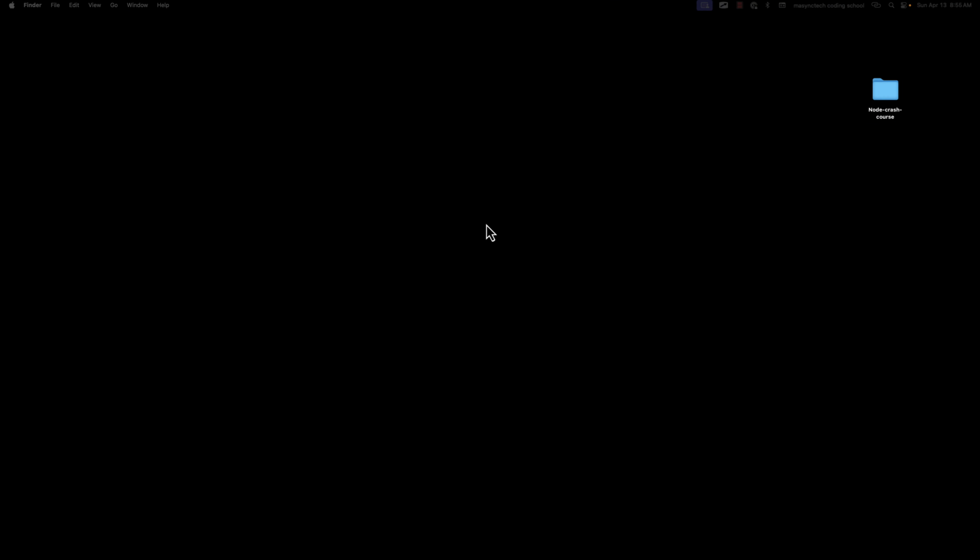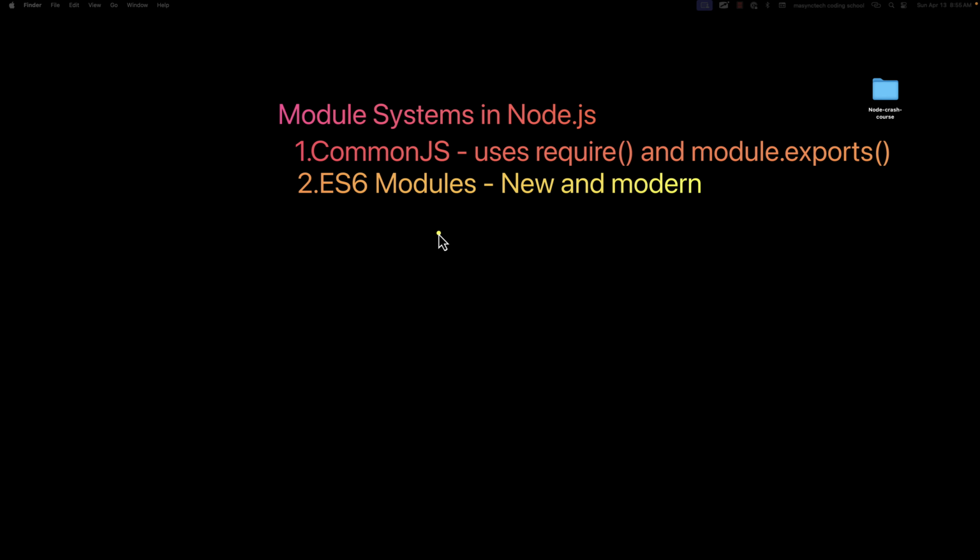Welcome back. We are going to dive into one of the most fundamental concepts in Node.js, and that is modules and then the require system. Modules are blocks of reusable code that solve specific problems. Think of them as building blocks that you can combine to create larger applications. Modules help us, one, to organize code into separate files, avoid polluting the global scope, reuse code across different parts of our application, and share code with other developers.